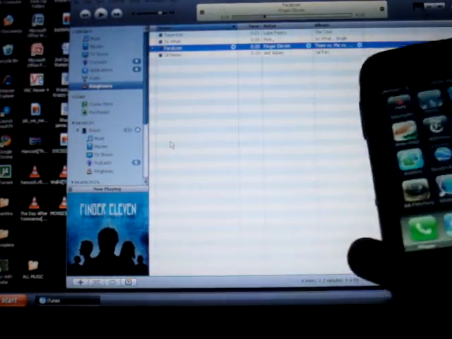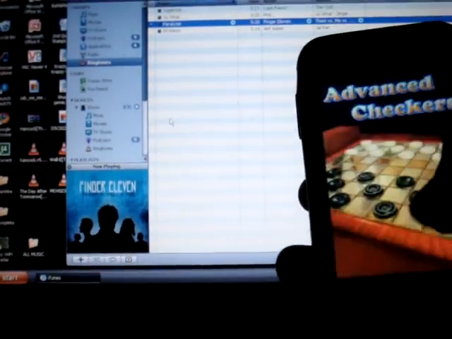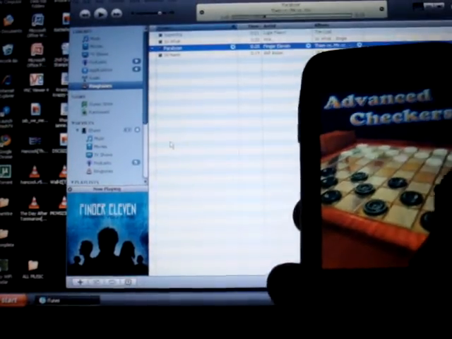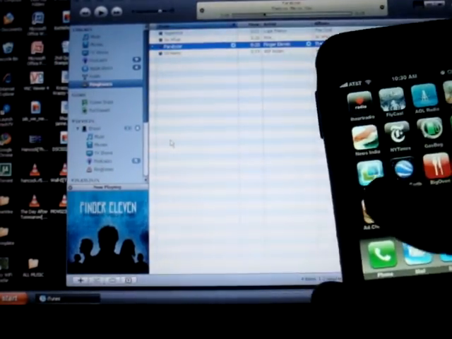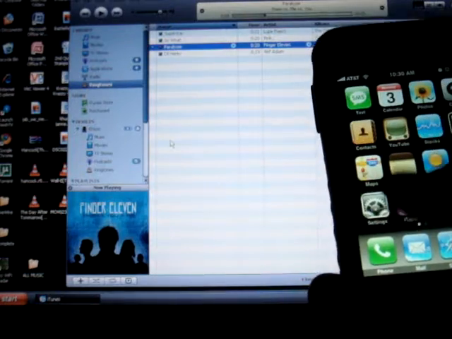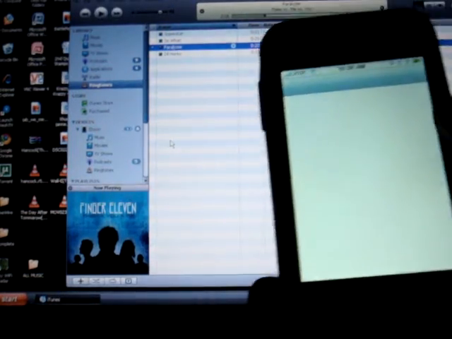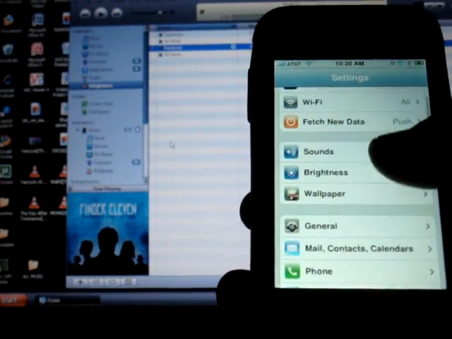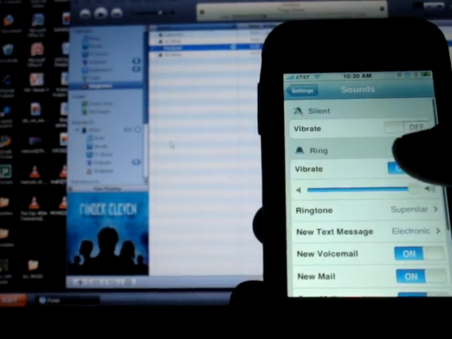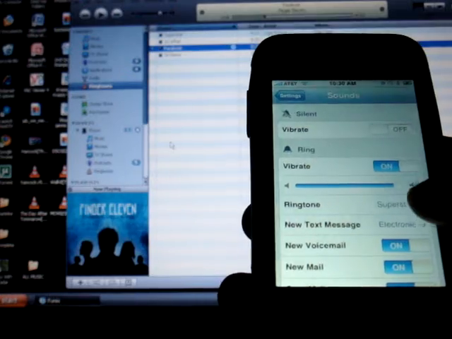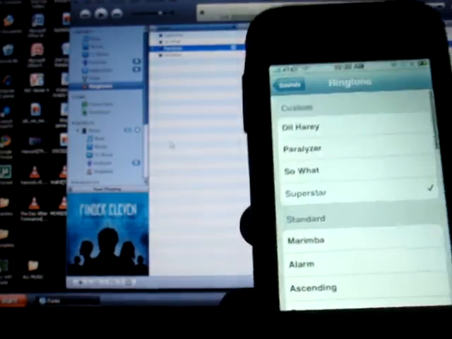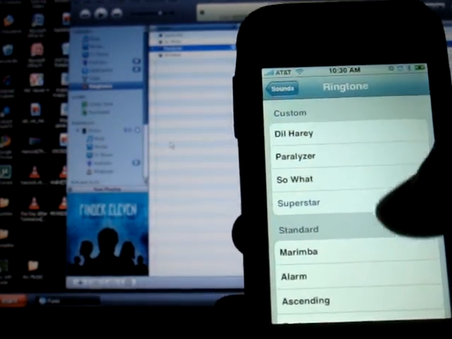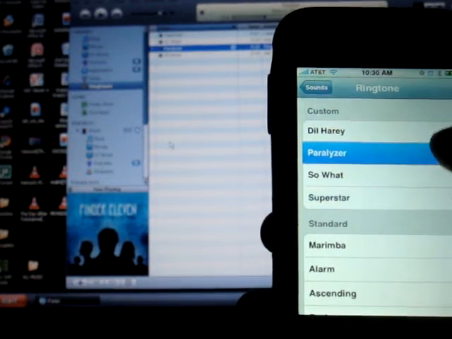And there it is. Okay, so now I just need to go to my settings. Alright, go to sounds and go on my ringtone section, and then custom. It says 4 ringtones I've made already. So here's Paralyzer.